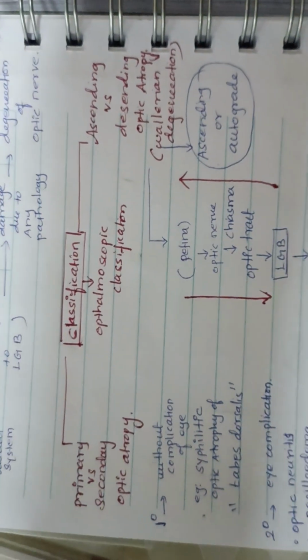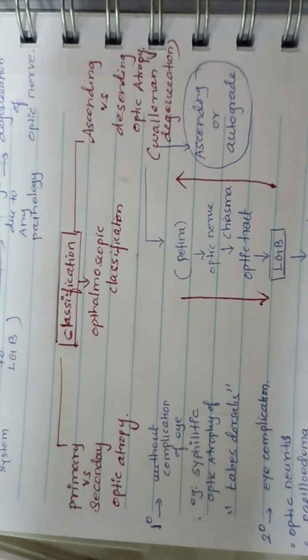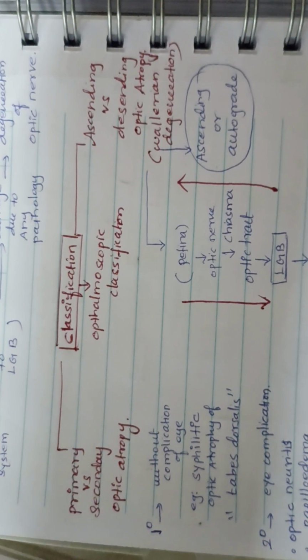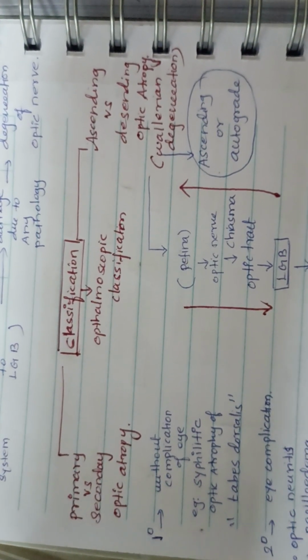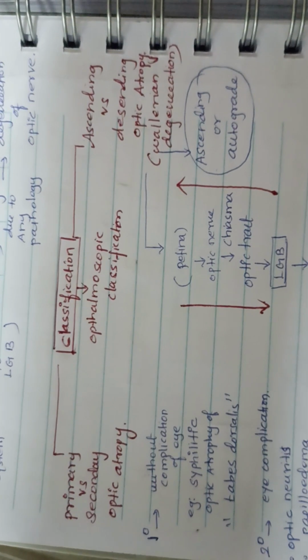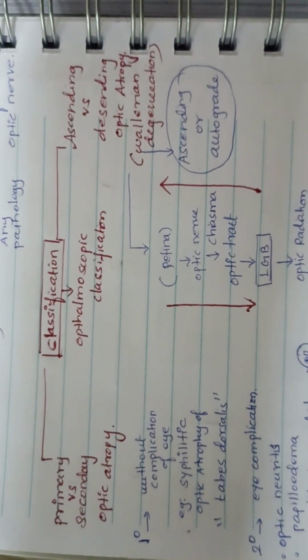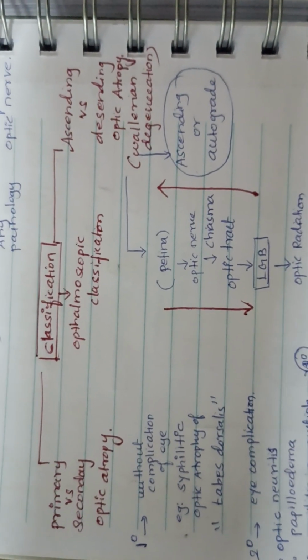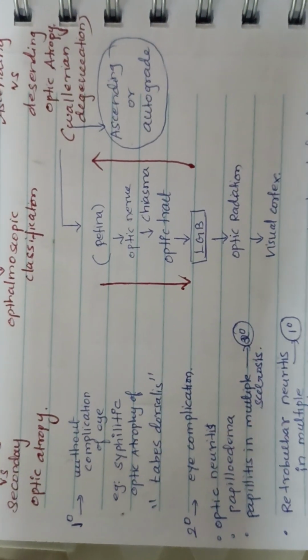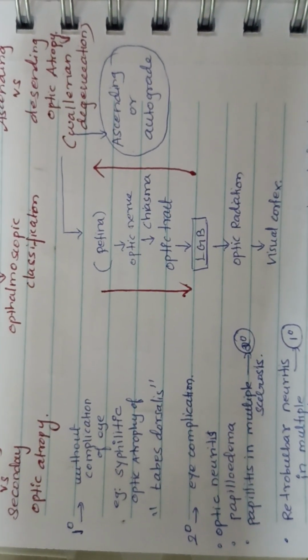The classifications are mainly three. We are going to discuss the three topics: primary versus secondary optic atrophy, ophthalmic classification, and ascending versus descending optic atrophy. So, in primary, there are no eye problems.